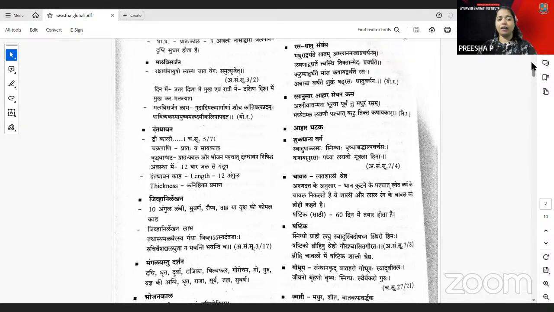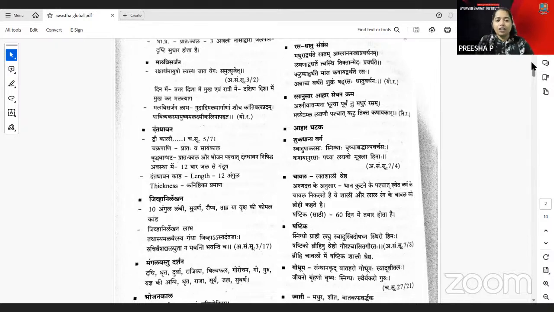You have the Dantadhavana, that is Dwikala, 2 times brushing is told by Charaka Samhita. Chakrapani also tells like Pratah Kala and Sanchaya Kala. And Vriddha Vagbhata says in the early morning it is told, but he should not brush the teeth after every meal. Bhojanottara Dantadhavana nishiddha, like that it is told. In such conditions, you cannot go for brushing, you go for the gandusha, and that has extra benefits than the brushing there.